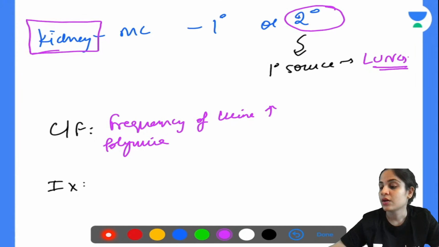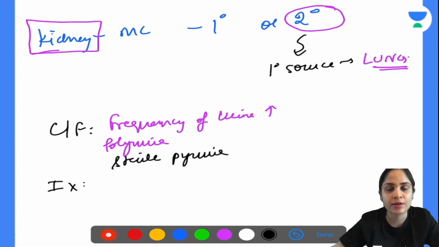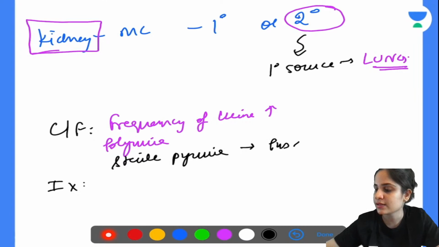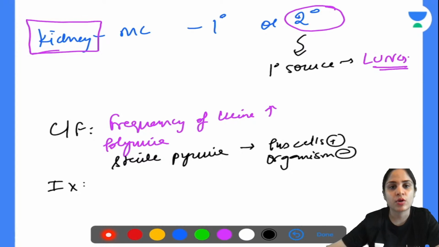Okay, so there will always be increased frequency of urination. There will always be more polyuria. Then the next thing you get, which is very characteristic of this disease, is sterile pyuria. You will be able to see pus cells in the urine, almost 30 to 50 pus cells per high power field. So easily on urine examination, pus cells will be found. But if you look for the organism, you will not find any organism. You have to do acid fast staining to be able to see the TB bacilli. So pus cells present, organism absent. This is called sterile pyuria.